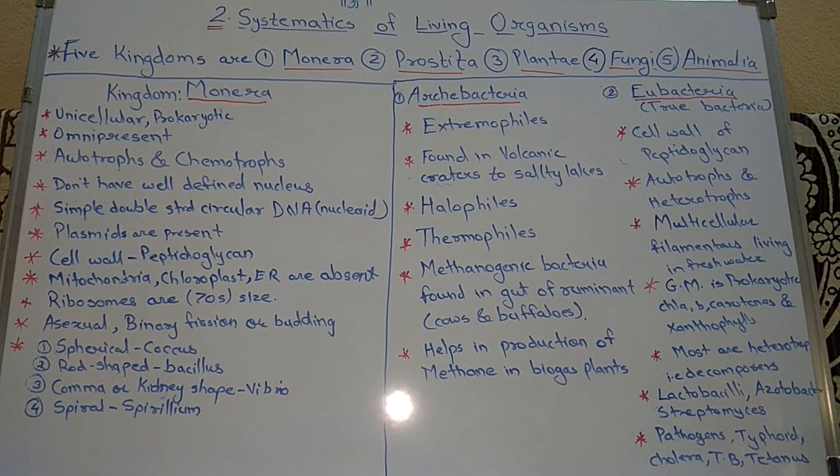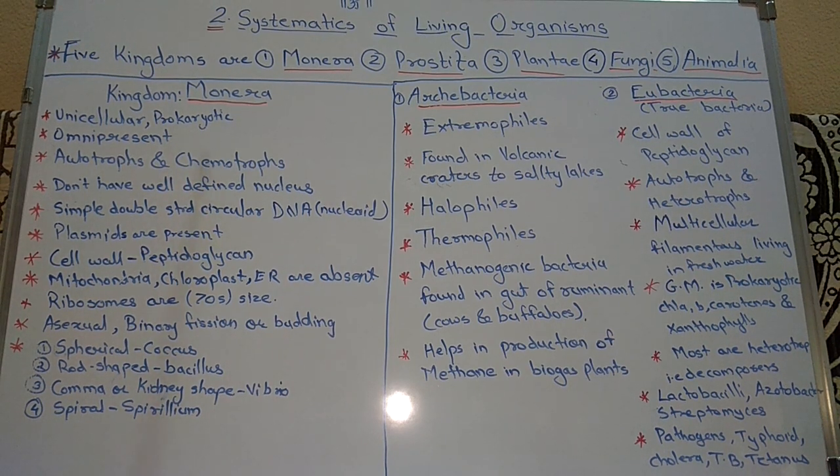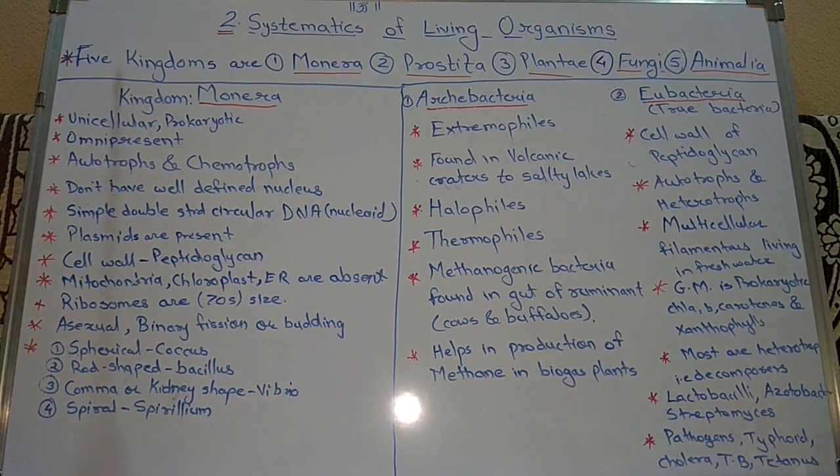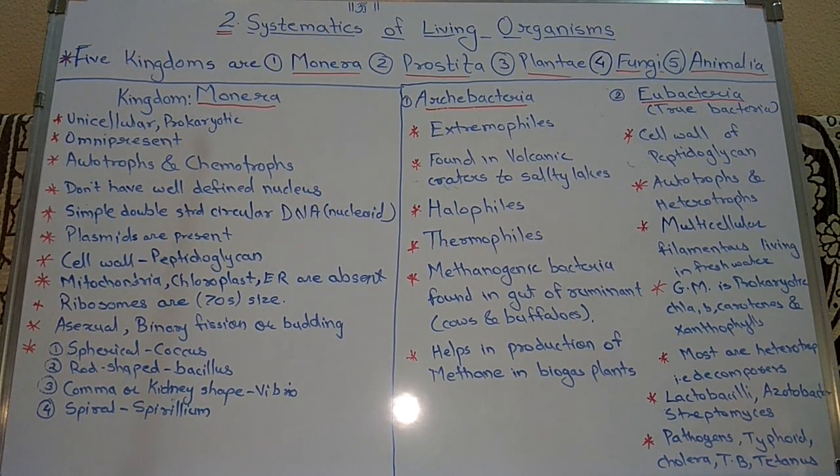Students, today's topic is Biology Chapter 2, the Systematics of Living Organisms. In this chapter, there is a deletion for the evaluation this year. Page number 6 to page number 9, the contents of these pages are deleted for the evaluation. Okay, now the next topic is the five kingdom system.